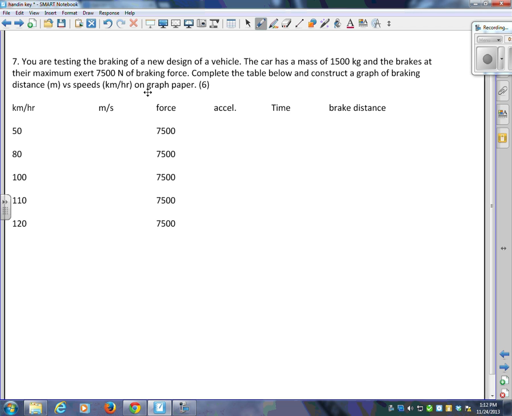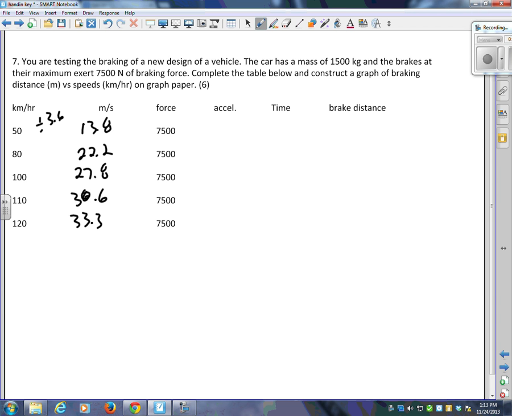So the first step is to convert all of these kilometers per hour to meters per second. I'm just going to write these numbers in. Remember, you would divide by 3.6. So I've got 13.8, 22.2, 27.8, 30.6, 33.3. The force stays the same.